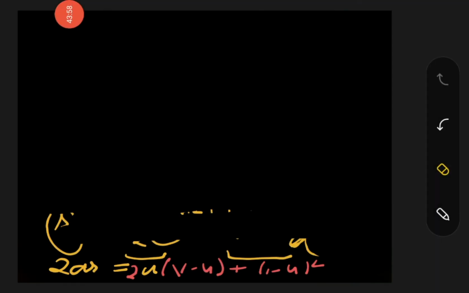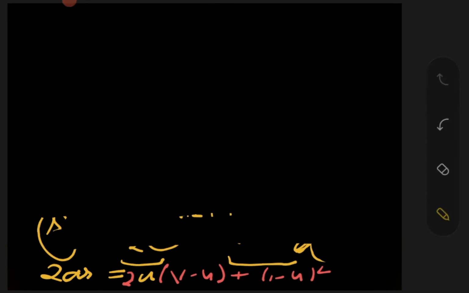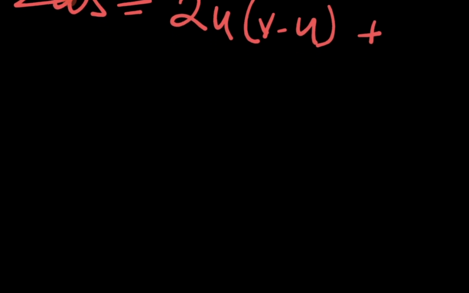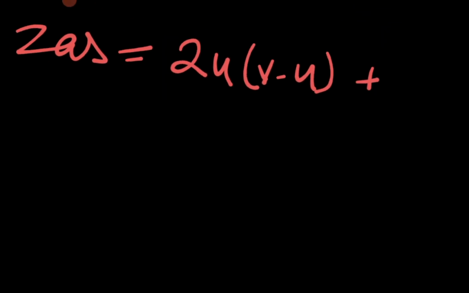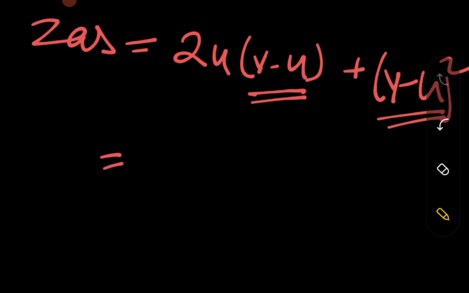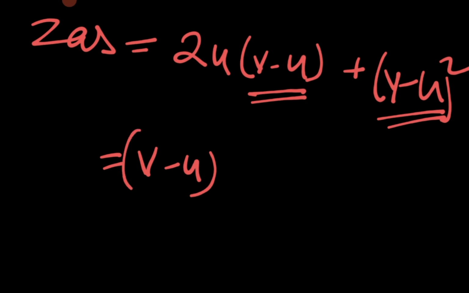Just a second. Okay, so I have that particular equation. This particular equation is nothing but 2as is equal to 2u(v minus u) plus (v minus u) whole square. I am taking v minus u common, making it a constant. So I have taken out v minus u, and I have 2u plus v minus u.